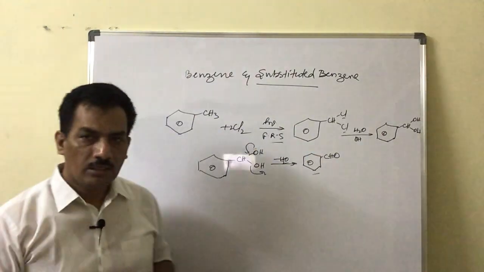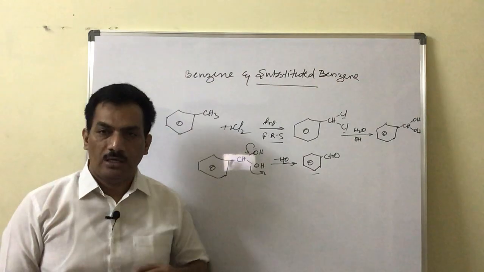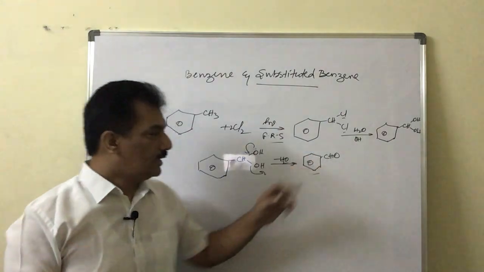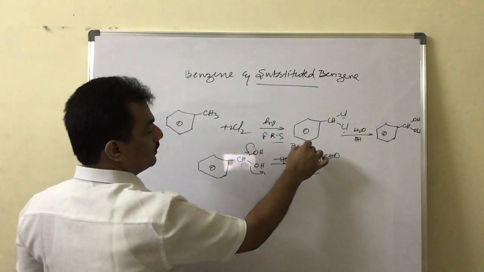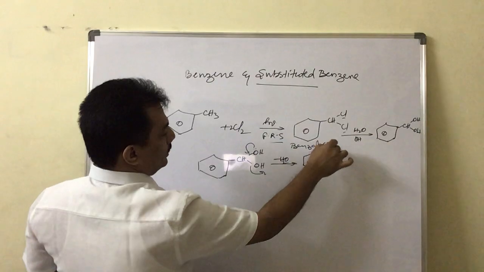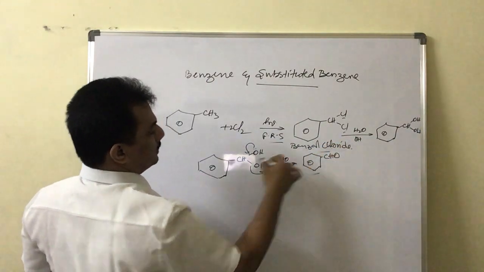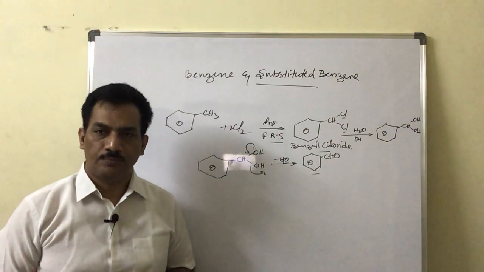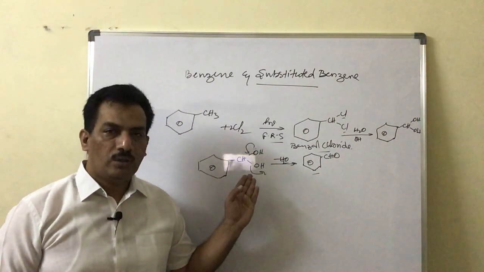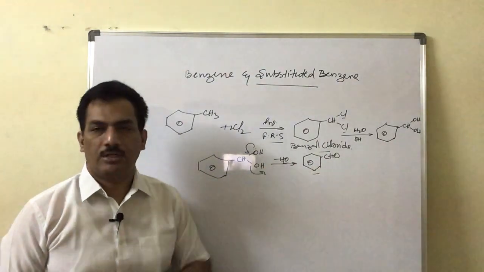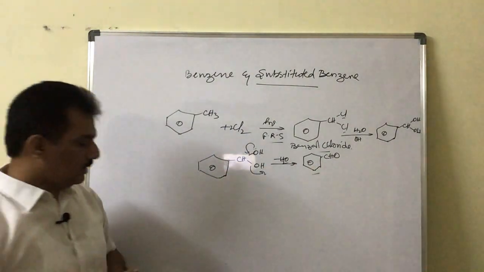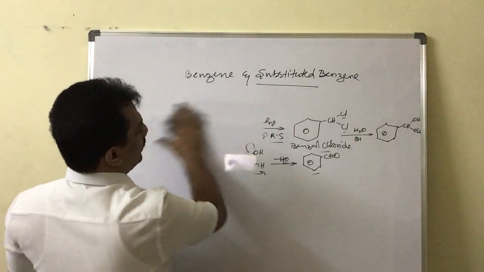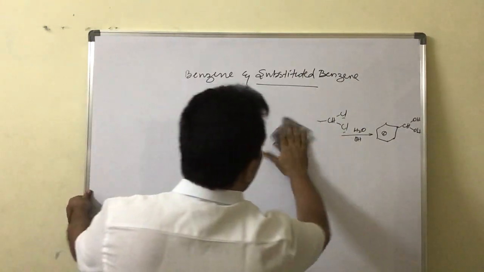In presence of light, when toluene is treated with chlorine, it undergoes chlorination through free radical substitution, and benzal chloride is formed. This benzal chloride on hydrolysis, here it is basic medium because Cl will be replaced by OH group, and then the gem diol, being highly unstable, immediately converts to benzaldehyde. Clear? That is about chlorination followed by hydrolysis.